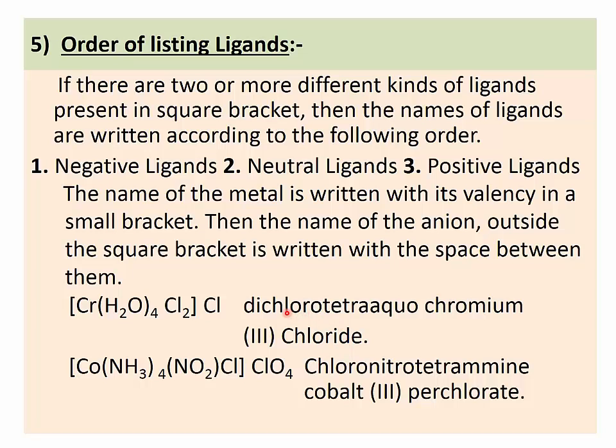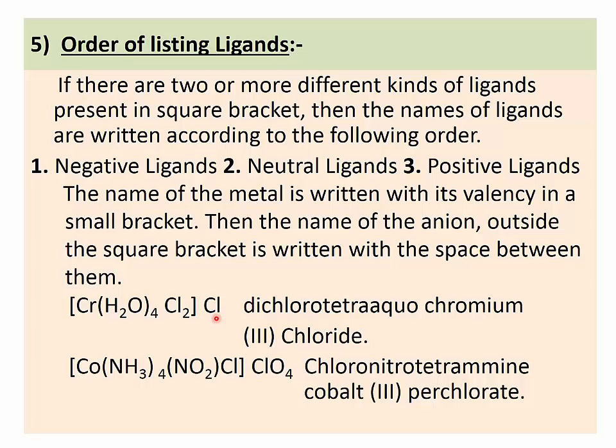So the name of the coordination compound is dichlorotetraaquachromium(III) chloride. Here the charge on the square bracket is +1. How? +3 from chromium, 0 from water, -2 from chloride, and hence the total becomes +1.